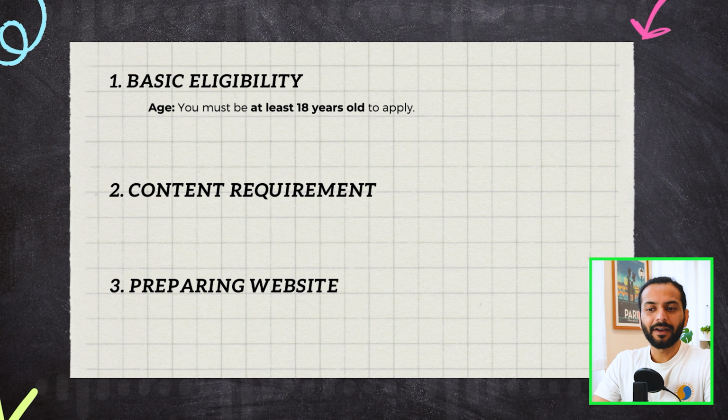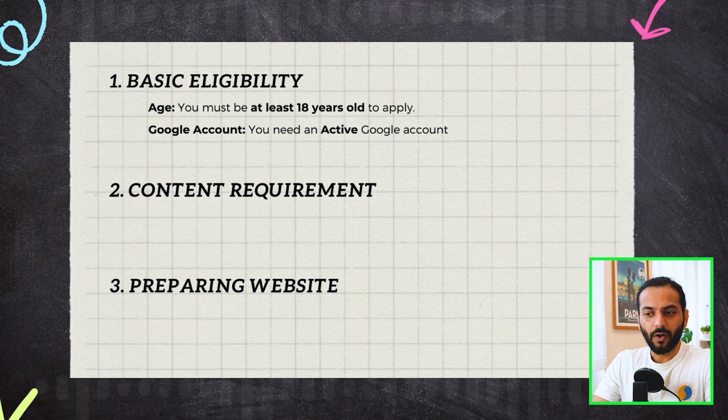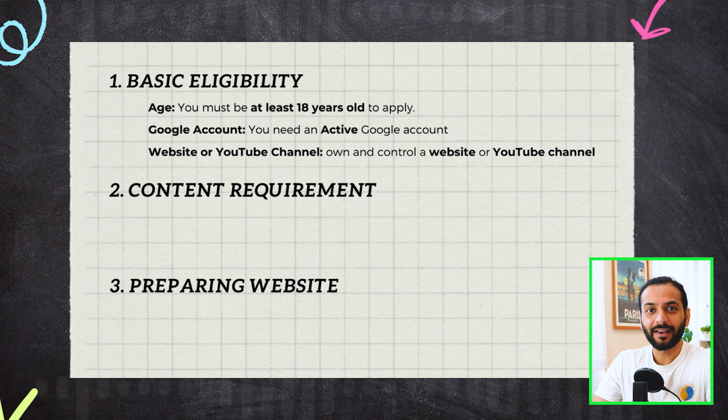The second basic requirement is you need an active Google account to manage your AdSense program and receive payments on your website. And the third basic requirement is you need to have a website or a blog or a YouTube channel to be a Google AdSense partner and receive payments in your account. So these things are really easy. These are basic requirements which I think everybody can fulfill.